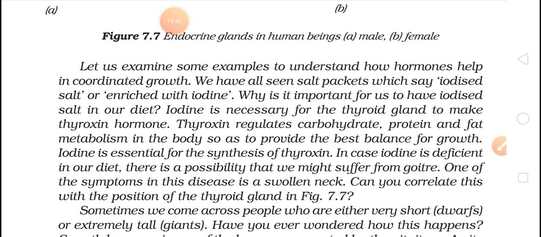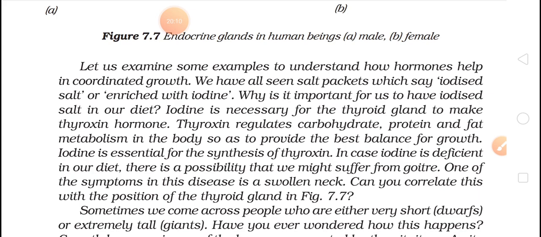So from the hypothalamus, now it is going to the pituitary. From the pituitary, it is going to the thyroid gland. See, the thyroid gland is again your endocrine gland. So the pituitary will activate your thyroid gland, and what will it produce? It will produce thyroxine. So thyroxine is your hormone.